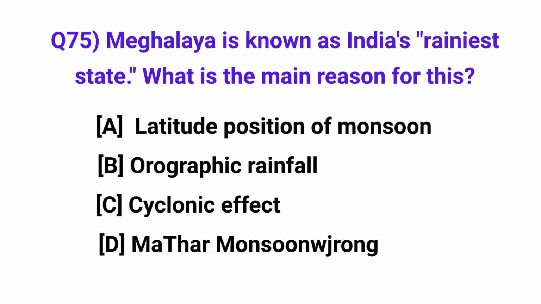Meghalaya is known as India's rainiest state. What is the main reason for this? Answer: orographic rainfall.